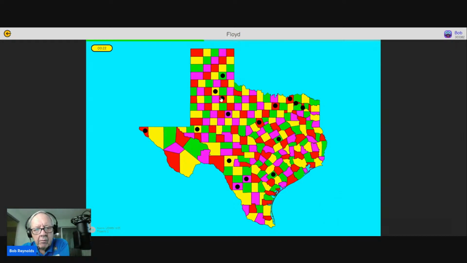Eastland. Floyd, the buttons are disappearing. Dickens. Denton. This is Delta. This is Denton. DeWitt was down here. That shape kind of looks like the letter D laying on its side. So that's DeWitt. Falls. Falls is green. Franklin was tall and thin, I think. Benjamin Franklin. So this is a tall and thin county. Frio. One of these is Dimmitt, one's Frio. I think this is Frio. It is. Fannin by the Red River. Edwards.